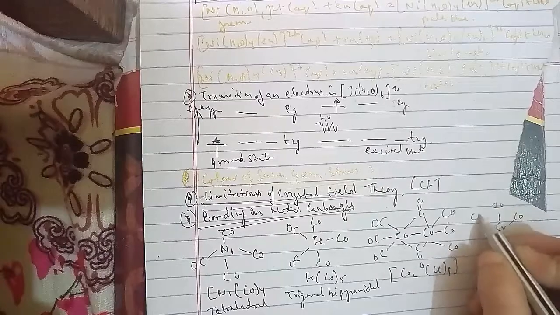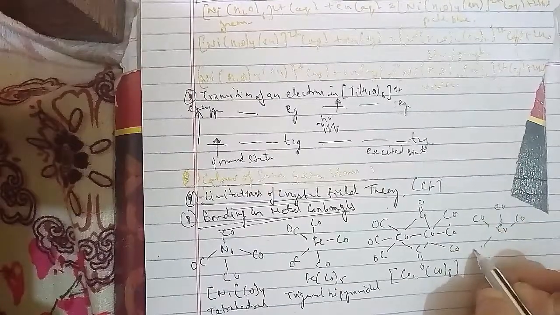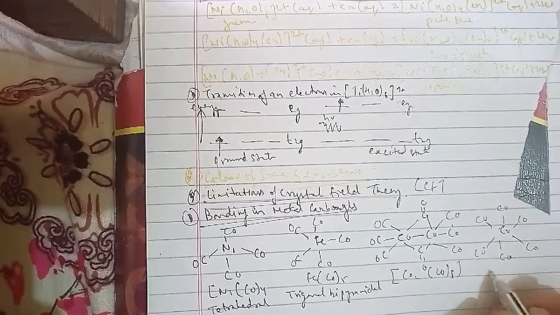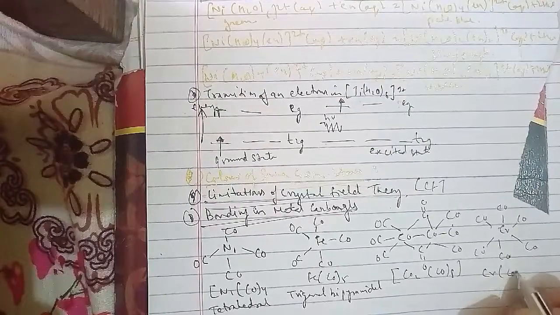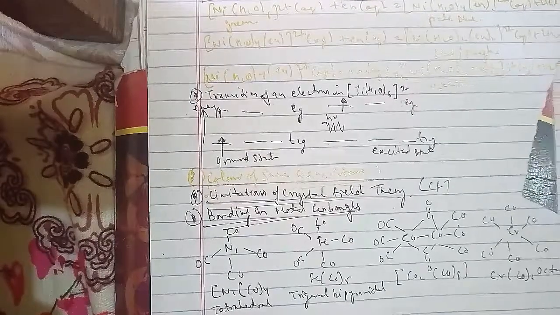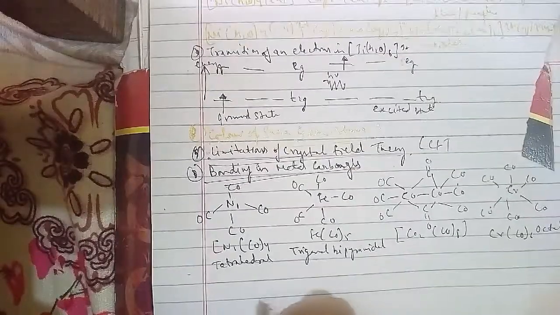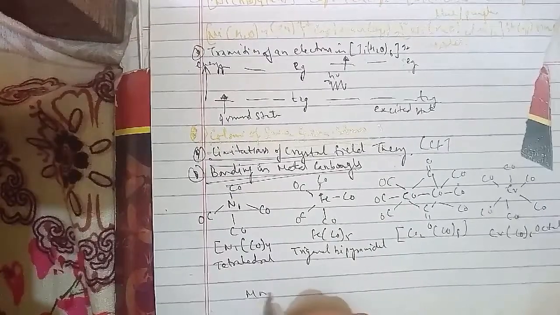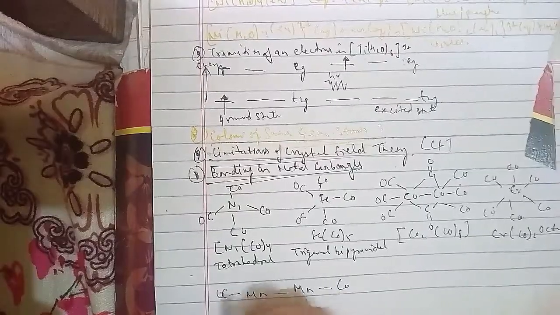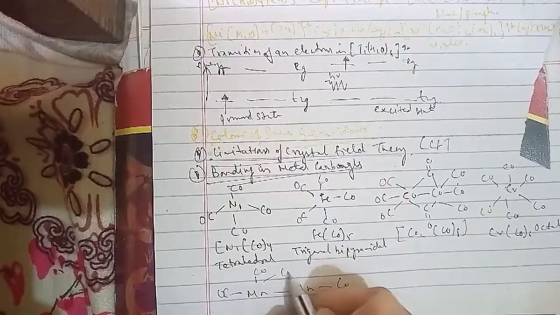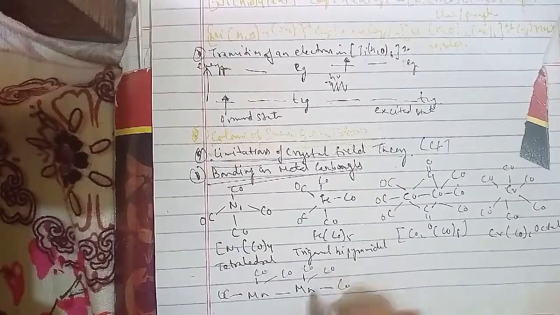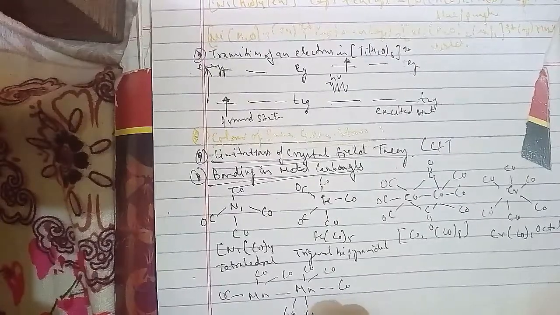So these were the structures of some representative homoleptic metal carbonyls, where the metal-carbon bond has both sigma and pi character. The sigma bond is formed by donation of a lone pair of electrons on the carbonyl carbon into a vacant orbital of the metal, whereas the metal-carbon pi bond is formed by donation of a pair of electrons from a filled d orbital of the metal into a vacant antibonding pi asterisk orbital of carbon monoxide.